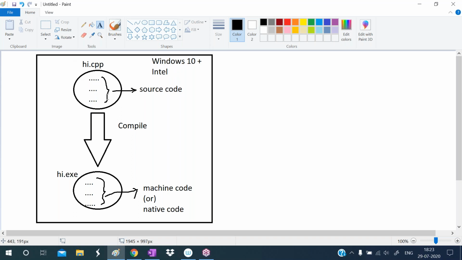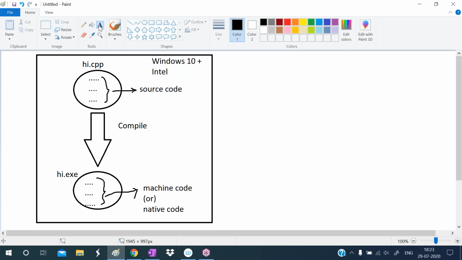In this we are writing the C++ program. I'm calling that code as source code. After compilation, it is creating an exe file here. That exe file contains what? Machine code or native code, which can be understood by the operating system. So the operating system can understand this code, and that displays output to us. That is the execution process of a C++ program.